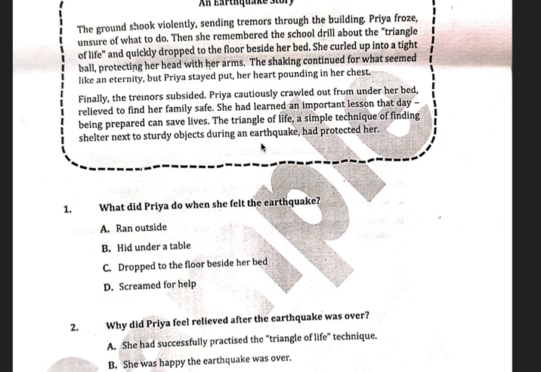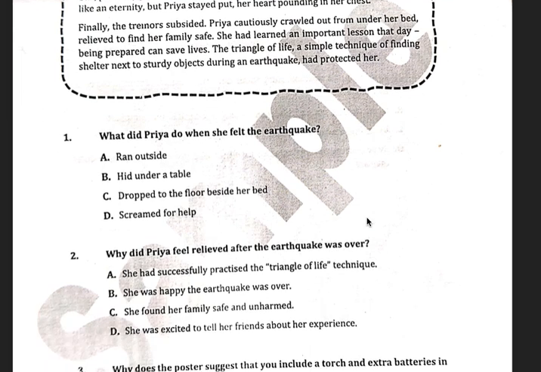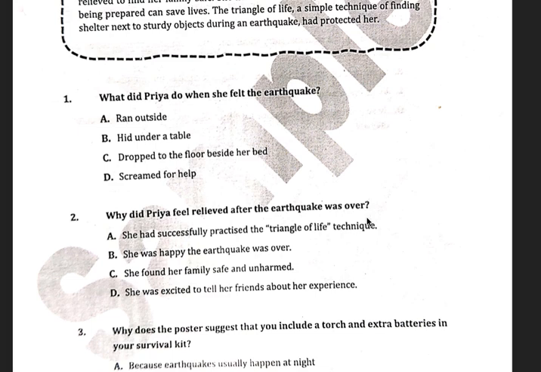So this is the unseen passage that you've been given. On the basis of this passage, you have to answer 5 or 4 questions. Let us start reading. Question number 1. What did Priya do when she felt the earthquake? You've been given 4 options. A. Ran outside. B. Hid under a table. C. Dropped to the floor beside her bed. D. Screamed for help. Very easy, right?